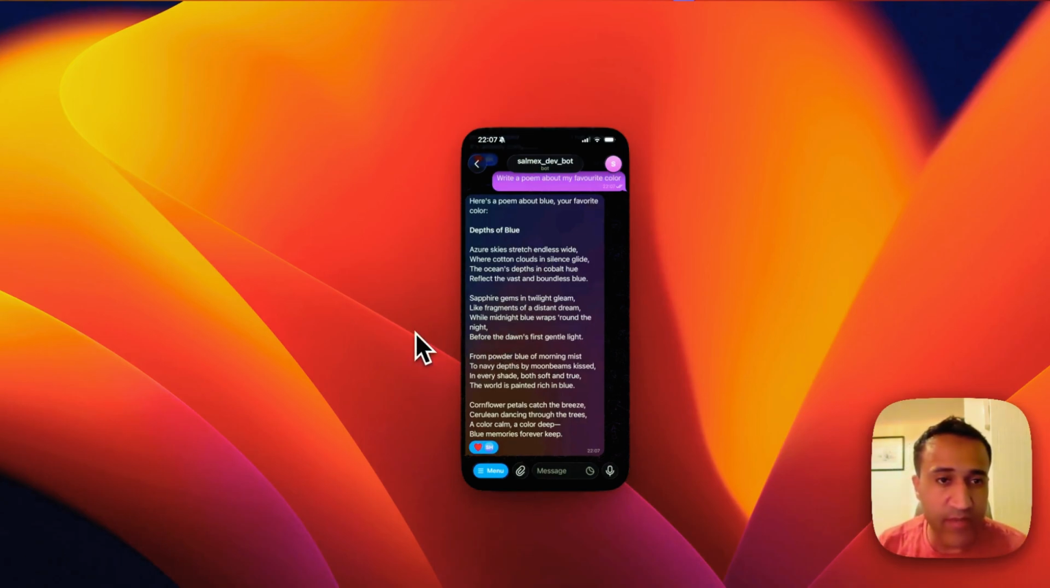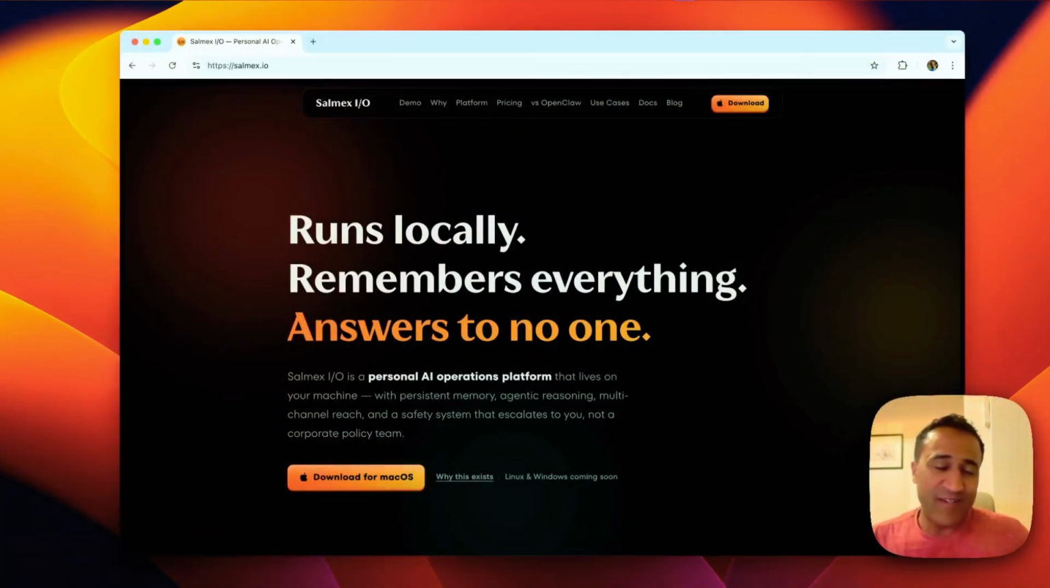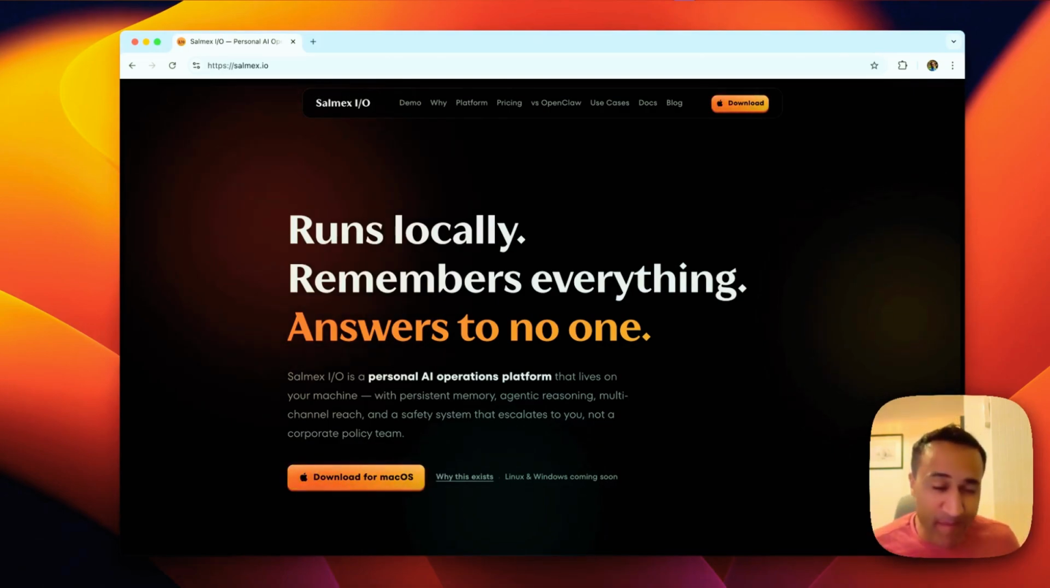So this is a very simple demonstration of memory, but it will be very effective and very useful across long conversations where you have a lot of information that's automatically extracted by AI and used to optimize the conversations. All right, so you've seen all the features of Salmex.io, the AI that runs locally, remembers everything, and answers to no one, except you, of course.